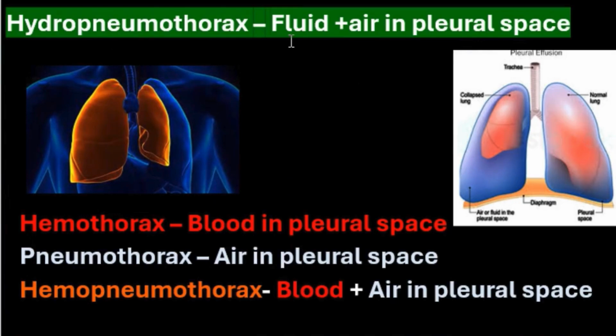Let us see what is hydropneumothorax. It is fluid plus air in pleural space. Hemothorax is blood in pleural space. Pneumothorax is air in pleural space. Hemopneumothorax is blood plus air in pleural space.